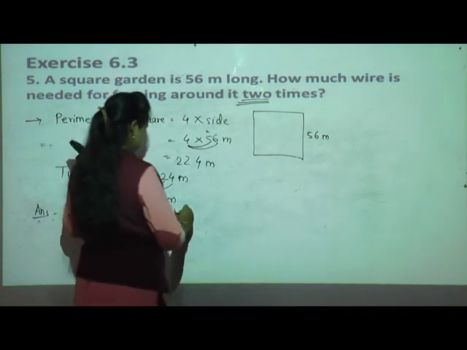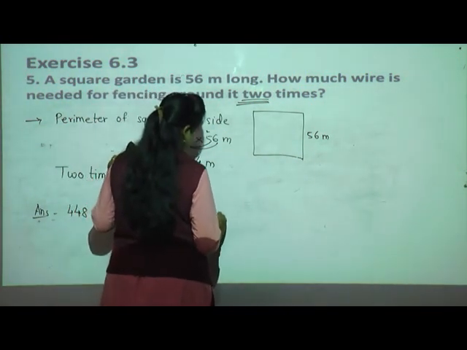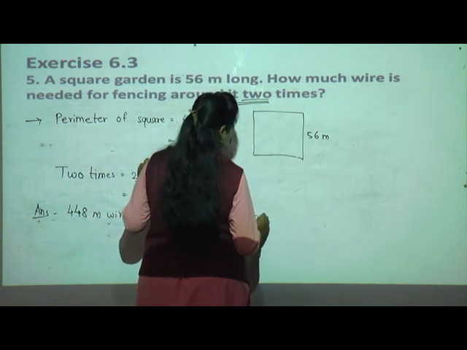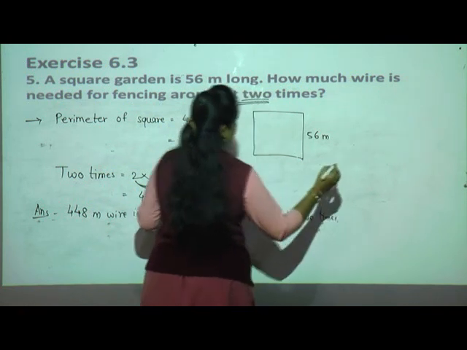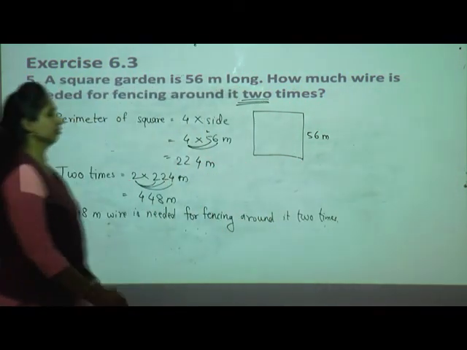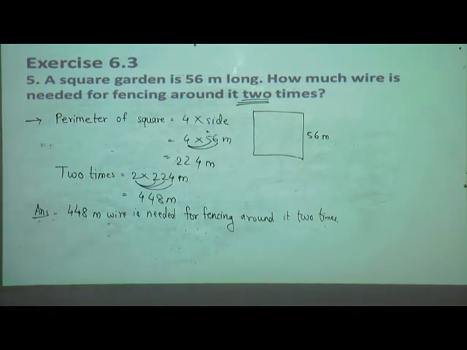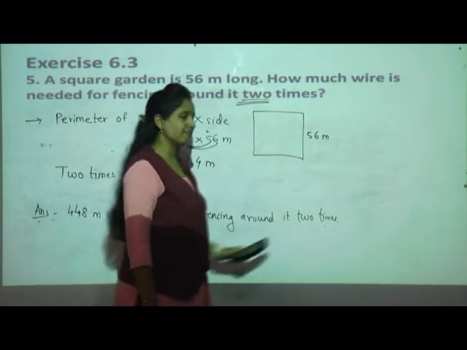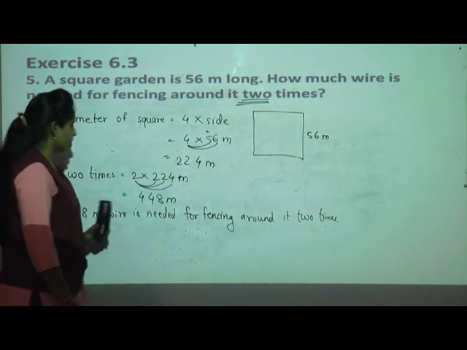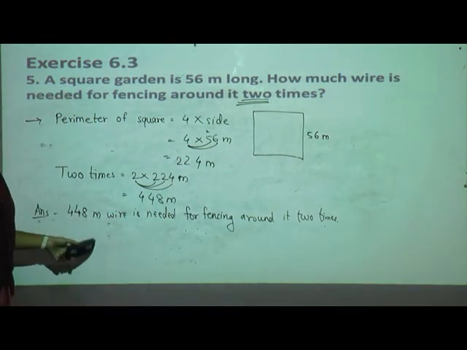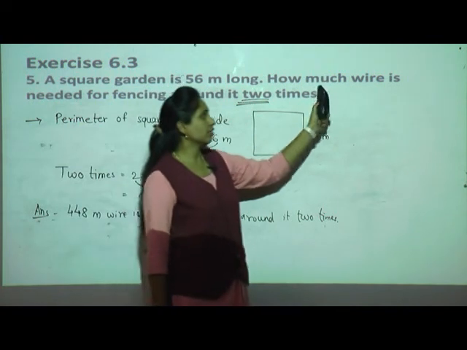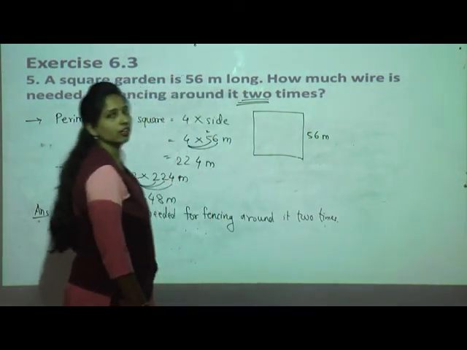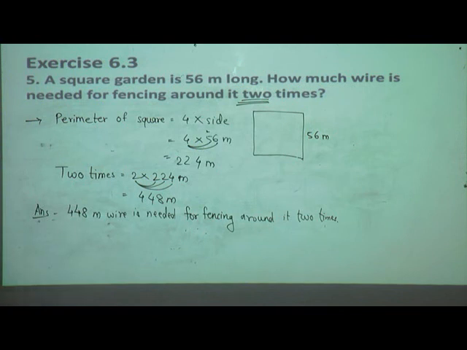for fencing around it 2 times. Clear? See the sentence, I am just copying from the question. In the question they had given how much wire. We have found out how much, that is 448. So write that instead of 'how much' in the answer, and the remaining full sentence I have taken from the question only. Just I have not given the question mark, give the full stop. This sentence is also very important in the story sum.